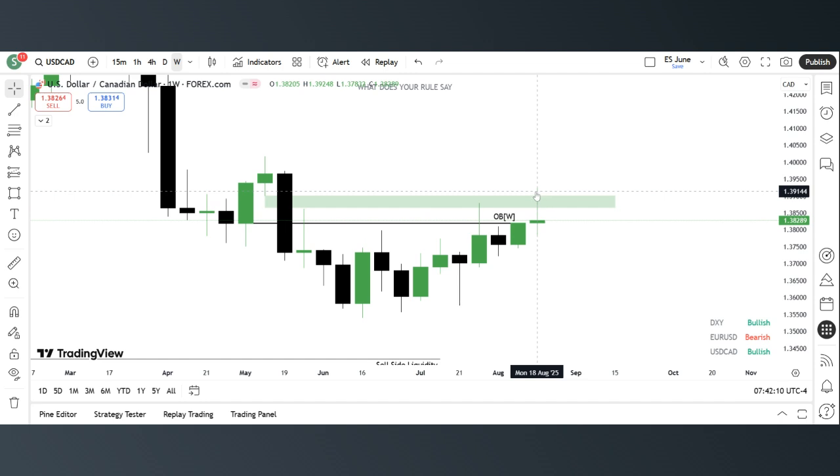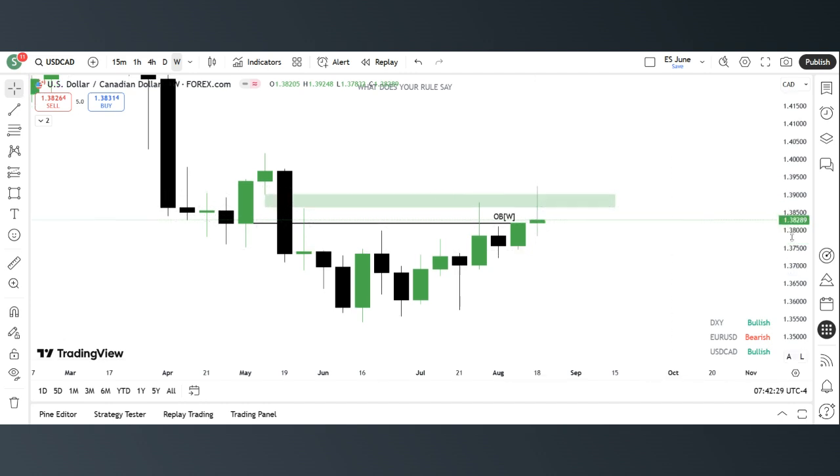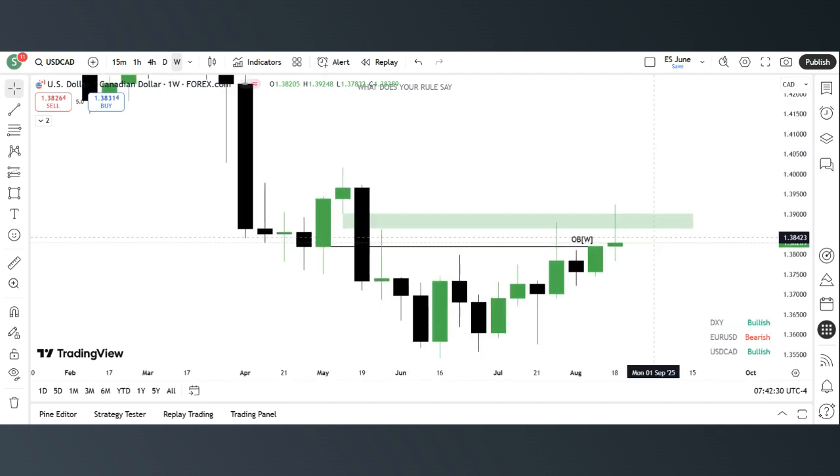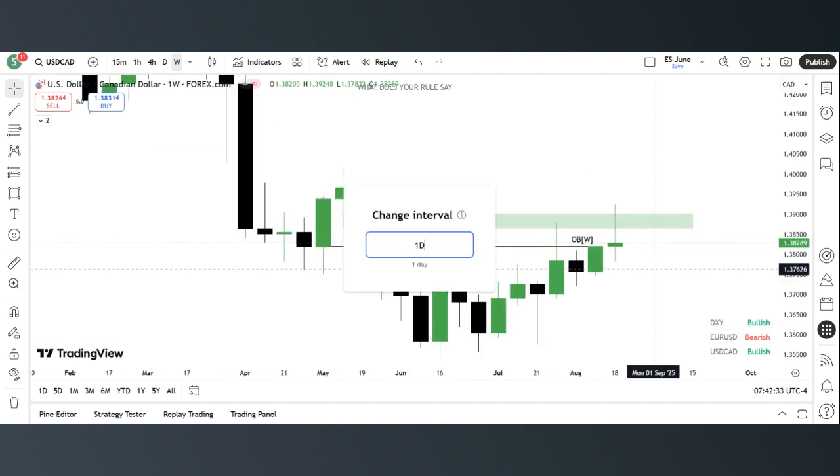If price had closed above this gap, then I'd likely come back here and reevaluate my analysis, because at that point I might be looking for higher price. But since we didn't close above it, in fact we rejected and closed away totally from the fair value gap, it simply means we are still bearish on a weekly time frame. So let's go to our daily time frame.